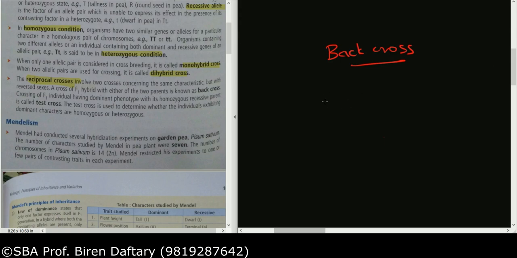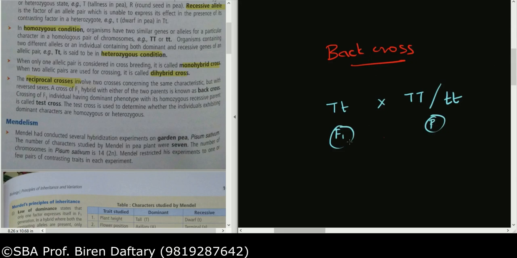So suppose I take this as the hybrid and I cross it with the parent, then the parents are pure, so you can cross it with capital T or capital T, small t. Correct? You remember this? This is called the back cross. So crossing an F1 individual with any of the parent is called a back cross.